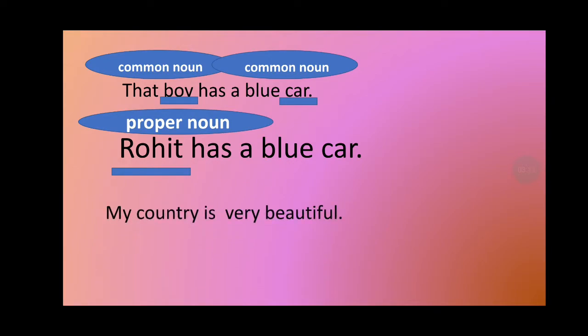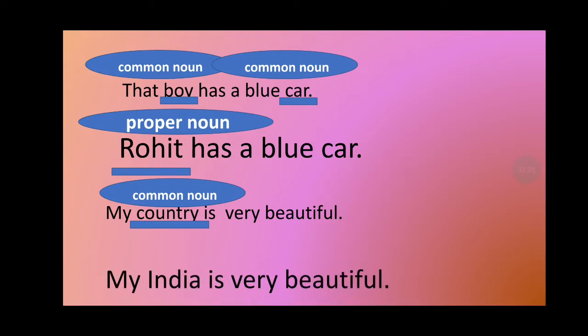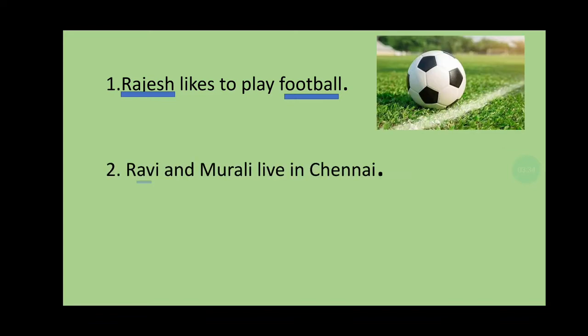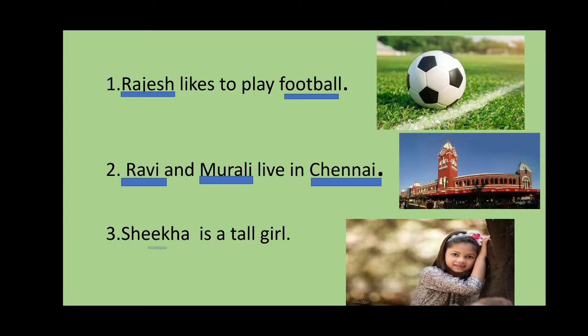Next example, my country is very beautiful. Country is a common noun. But if I say my India is very beautiful, then India is a proper noun. Here we have some examples. If you want, you can pause the video, find out the answer, and then on the next slide you will get the answer.